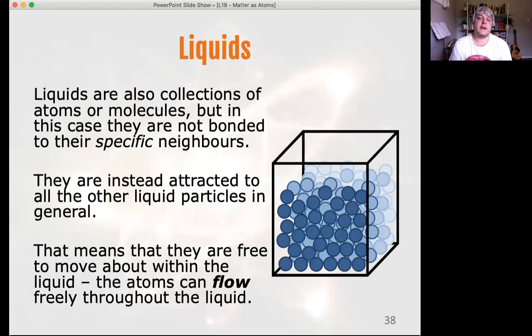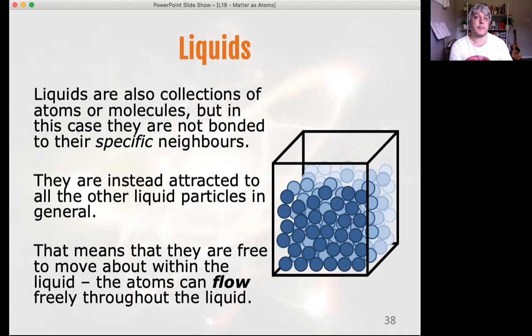As we said, liquids take the shape of whatever their vessel is, whatever you put them into, and that's because each atom is not bonded to specific neighbours. They are attracted to the other liquid particles, they are bonded to the other particles, but they don't care which one it is. It doesn't care if it's sitting next to that specific atom or if it's sitting next to that one. So it can move easily, right? So they can all move around, but they are still attracted to all the other particles, so they do still keep that same volume because they are attracted to each other. So they're free to move around within the liquid, they are free to flow, right? That's what we call that movement of atoms within the liquid, a flow.